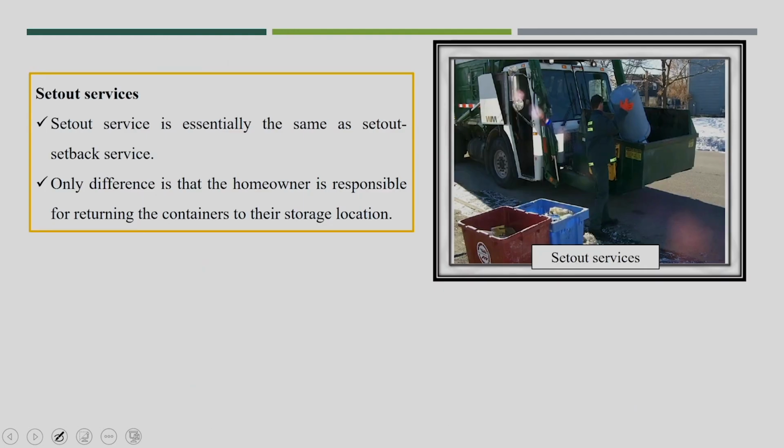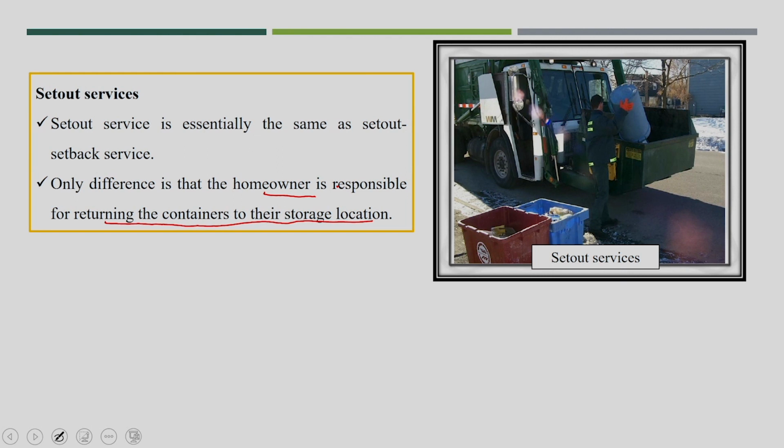Now another service is called set out service. This is not well known in India. The idea is similar to the set out setback service, only here the difference is that the house owner is responsible for returning the container to their storage location. But normally in India, I think such kinds of services are not there.